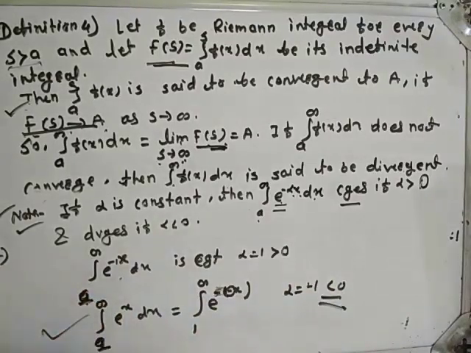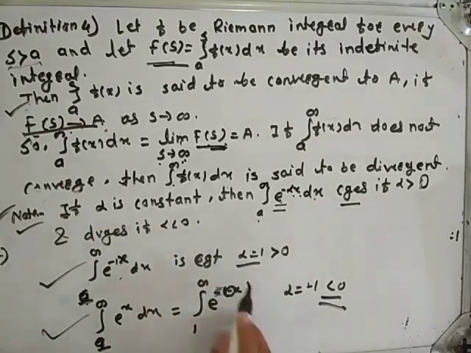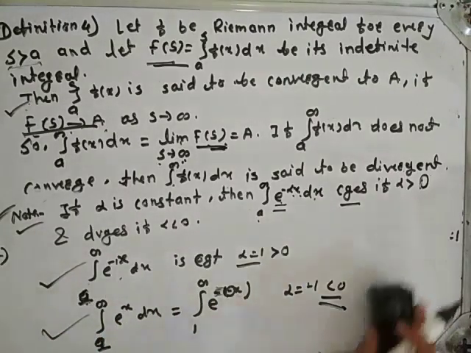That's why this integral becomes divergent. Okay? If you know this note, then you do not need to apply the definition and check the convergence. It simply depends on alpha. If alpha is greater than 0, then your integral is convergent, and if alpha is less than 0, then the integral is divergent. Okay?